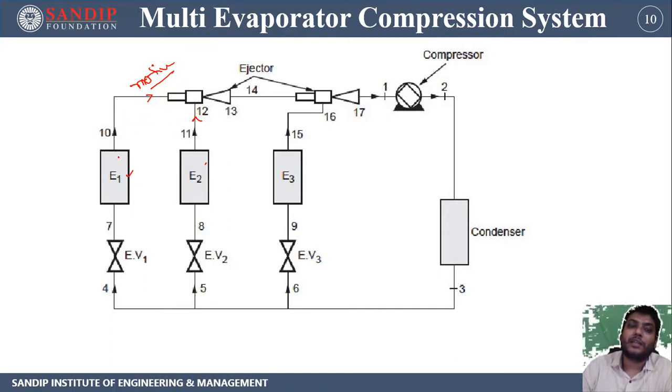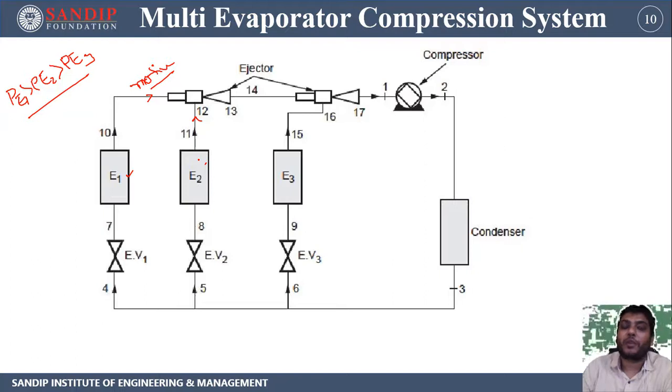Obviously we can understand that steam evaporator number 1 is at the high pressure, so we can say that the pressure of evaporator 1 is greater than the pressure of evaporator 2, and it is greater than the pressure of evaporator 3. So the high pressure evaporator is going to be utilized as a motive steam, and whatever steam is coming from evaporator number 2 is going to mix with the motive steam.